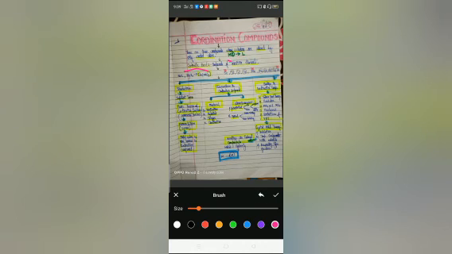These are compounds of transition elements. Earlier in class 11 we had studied NaCl, MgCl2, but now in this chapter we will study compounds like [Cu(NH3)6], with the square brackets enclosing it.